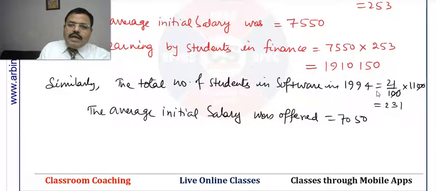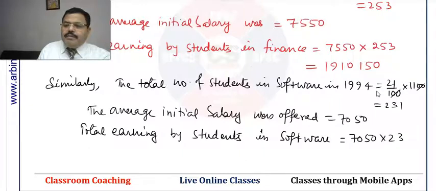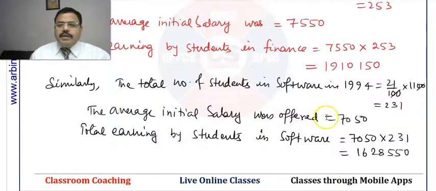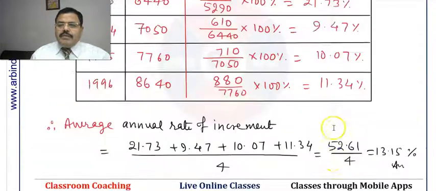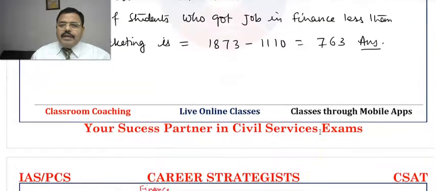So the total earning by students in software is equal to 7050 multiplied by 231, and that comes to this much. The question was the total earning in both areas.